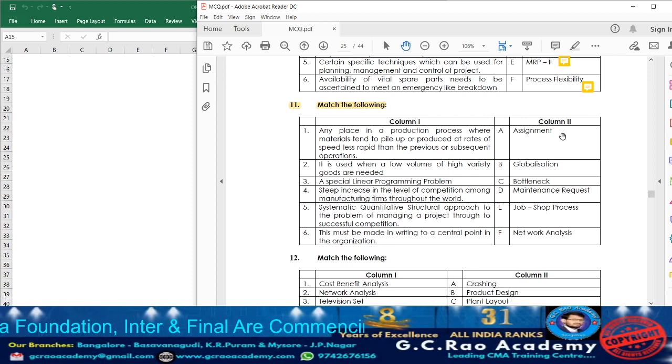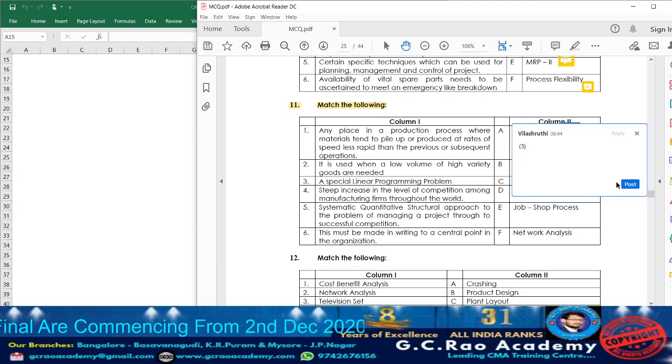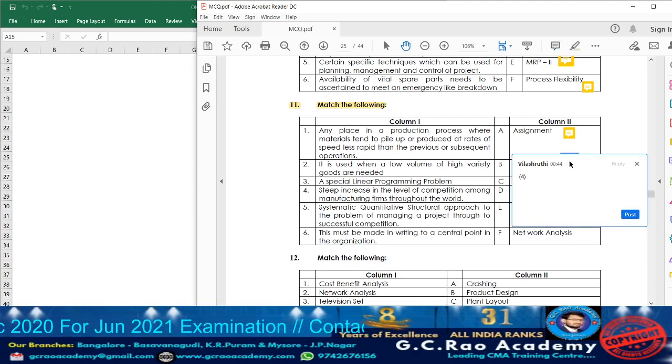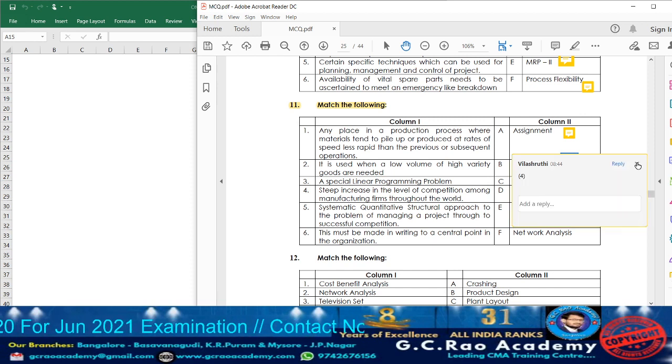So now let us match with column 2. Assignment. Assignment is one of the special linear programming problems. So accordingly write down against that point number 3. Next, what we have? Globalization. What is globalization? Steep increase in the level of competition among manufacturing firms throughout the world. We are going to call it globalization. So accordingly against that take down point number 4.